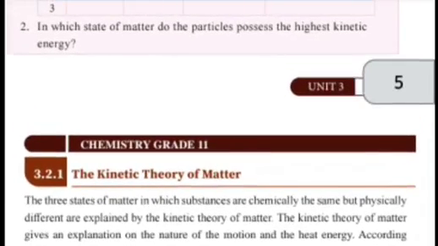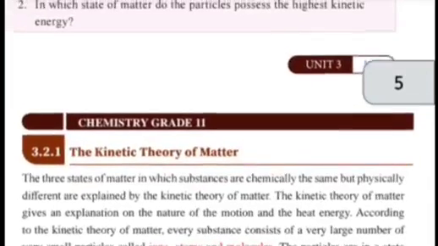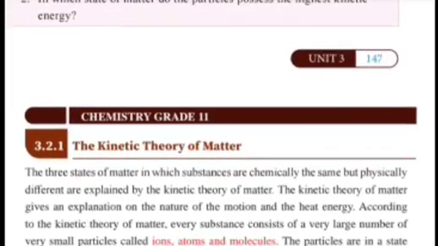Assumption number 1: all matter is composed of particles that are constantly moving. Assumption number 2: all particles have kinetic energy and potential energy. Molecules in the solid phase have the least amount of energy, while gas particles have the greatest amount of energy.